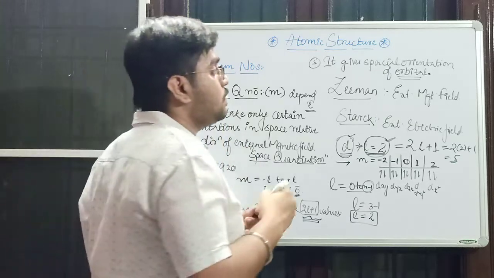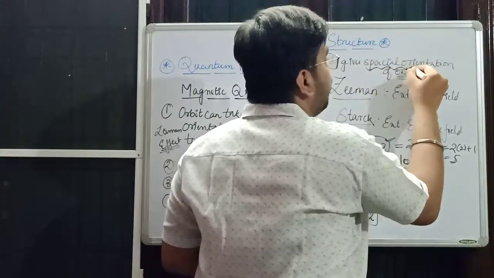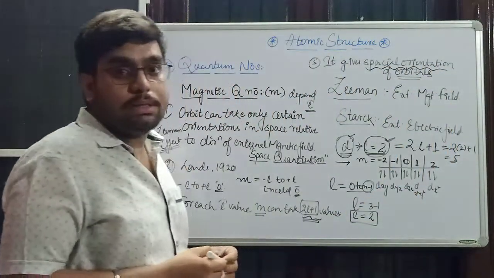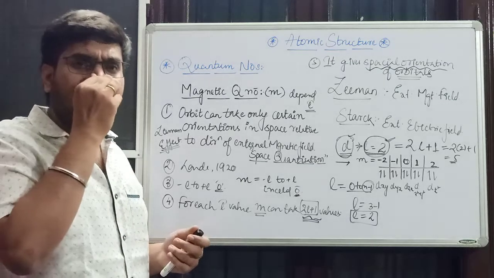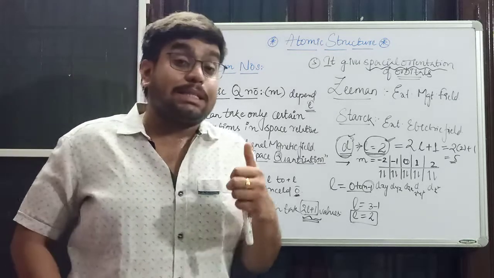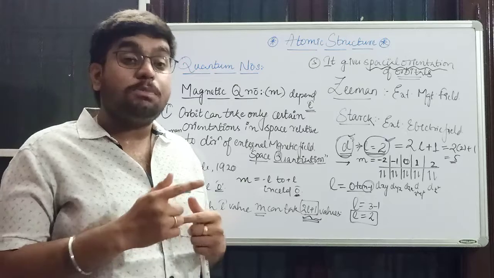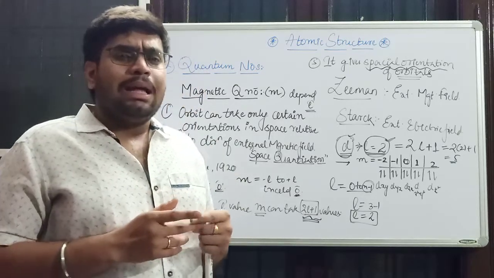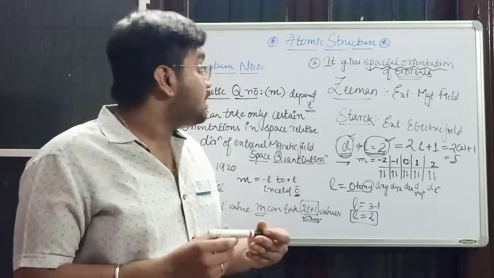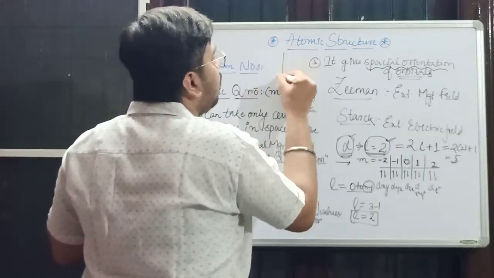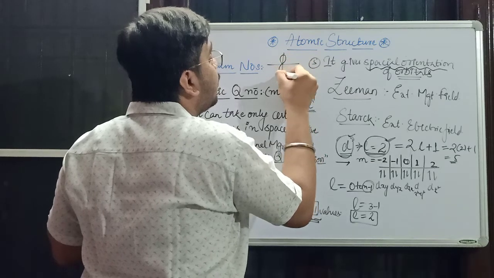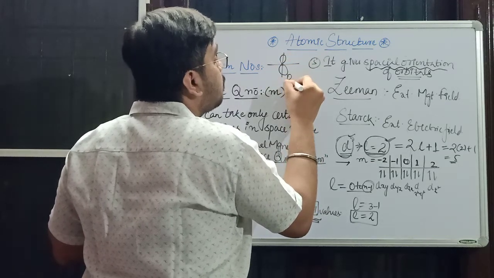The magnetic quantum number gives the spatial orientations of orbitals. Previously we discussed the structures of orbitals. That is, the p orbital is dumbbell in shape, d has a double dumbbell shape, and we drew some structures. The p orbital has some orientations. This is px.